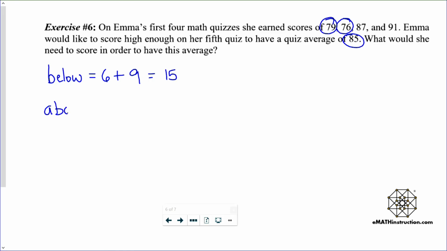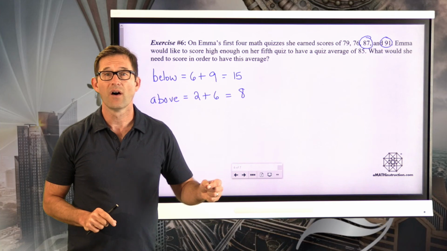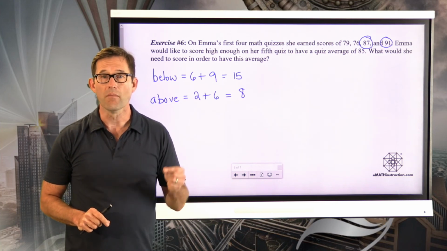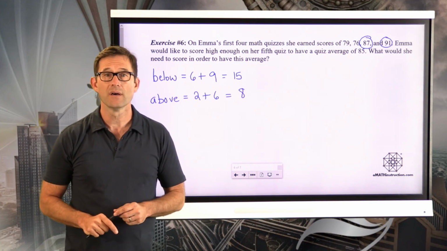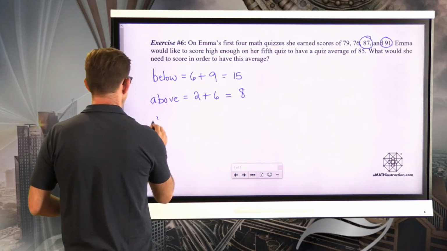Now let's figure out how much we have above that mean. Above the mean right now, we've got an 87, that's 2 points above the mean. And we've got the 91, and that's 6 points above the mean. So 8 points above the mean. Now in order to have that mean of an 85, we must be 8 points above the mean, right? So our final quiz,